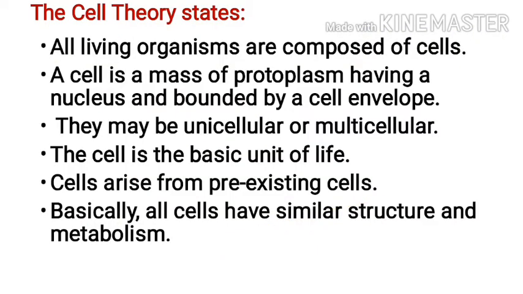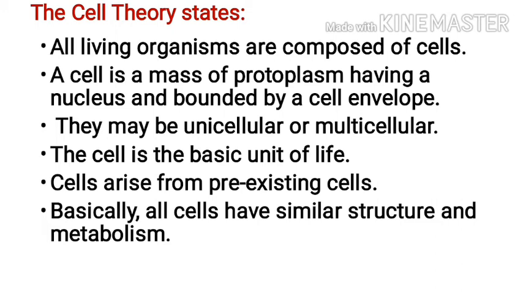Next is the cell theory. What it states: according to cell theory, all living organisms are composed of cells. A cell is a mass of protoplasm having a nucleus and bounded by a cell envelope. They may be unicellular or multicellular. The cell is the basic unit of life, as we know that cells are the basic building blocks of all organisms, so it is the basic unit of life.